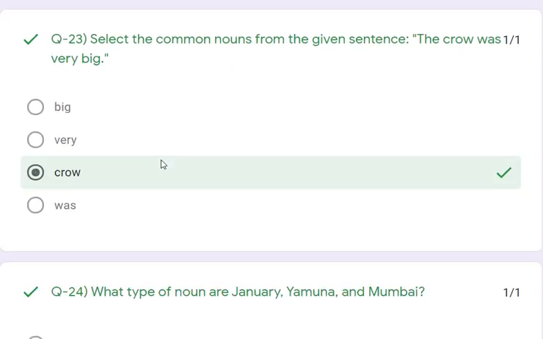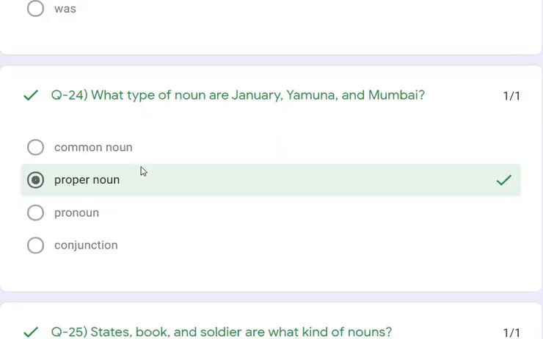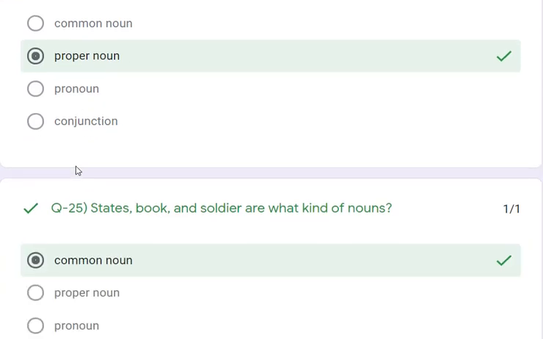Question number 23. The common noun from the given sentence. The crow was very big. So here crow is the common noun. In question number 24, what type of nouns are January, Yamuna and Mumbai? Those are proper nouns. And in the last, state, book and soldier are what kind of nouns? So all are common nouns. Here we have finished our unit test 1.